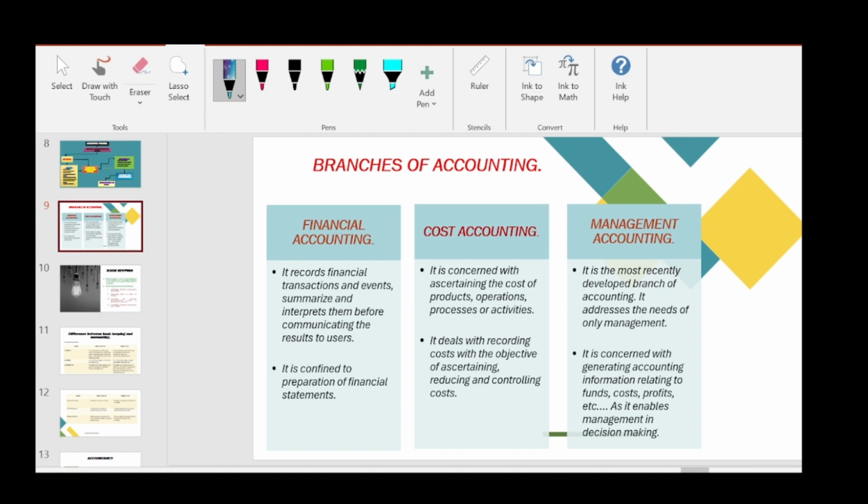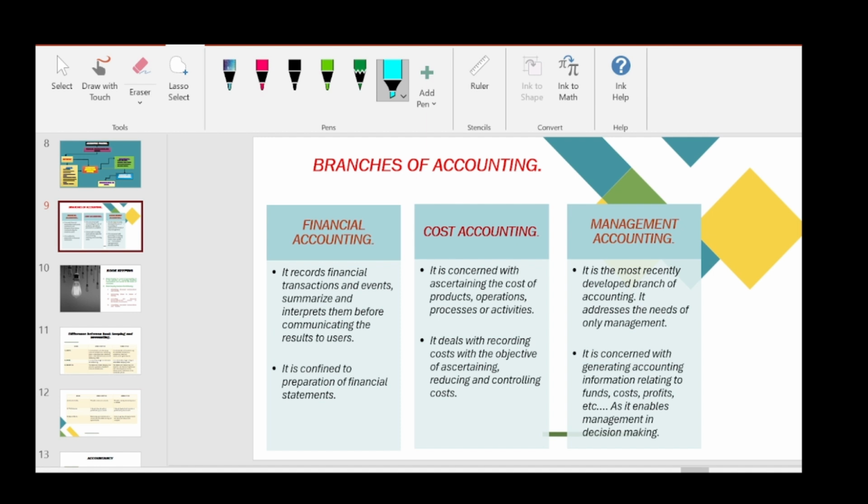Branches of accounting. We have three main branches in accounting. One is financial accounting, the second branch is cost accounting, and the third branch is management accounting. So, the first branch, let's look into financial accounting. It records financial transactions and events, summarizes and interprets them before communicating the results to users. It is confined to preparation of financial statements. So, financial accounting summarizes all the financial transactions and events. It includes everything, and it gives the financial data to the users of financial statements,